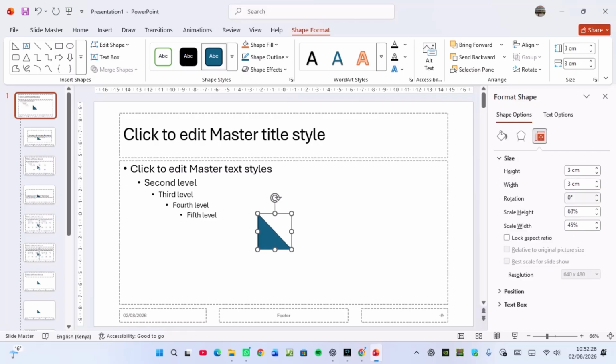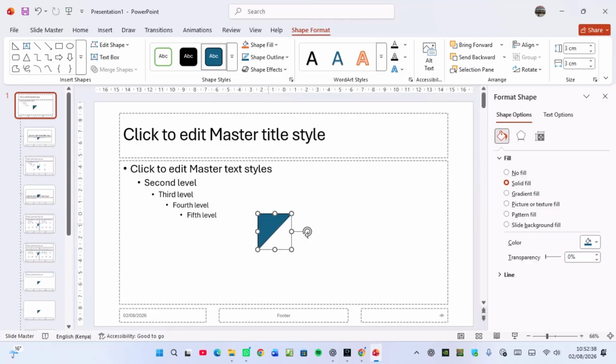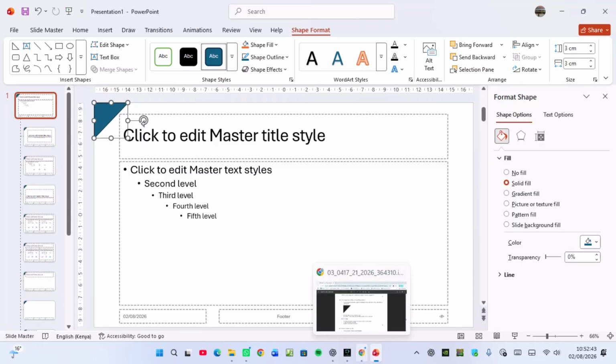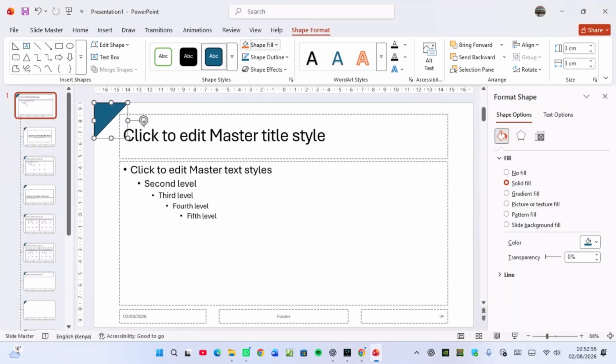And then the rotation, for it to look like that one, I have to rotate it 90 degrees. So let me see. So the sharp point is now here. And then I should drag it and put it on the top left. Let me see, it says positioned on the top left corner to look like this. But they've said a black triangle. So if it is not black, you go to shape fill, and then you give it black. So if you check here, it's 3 centimeters by 3 centimeters, and I've rotated it 90 degrees so that it looks like that. What else are they talking about?